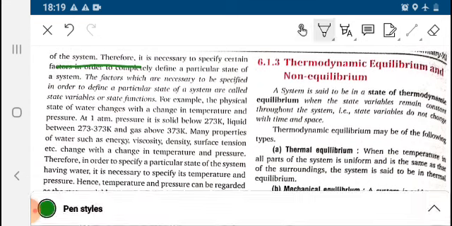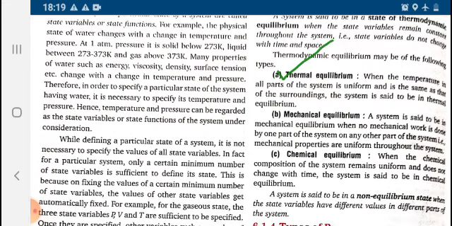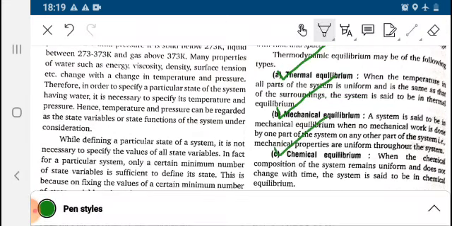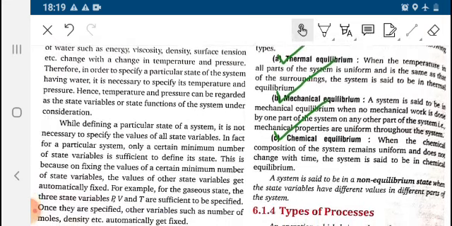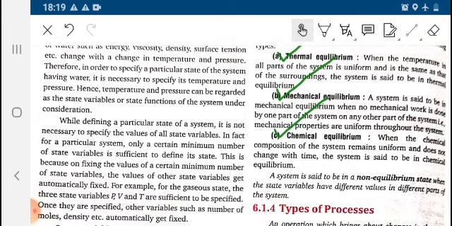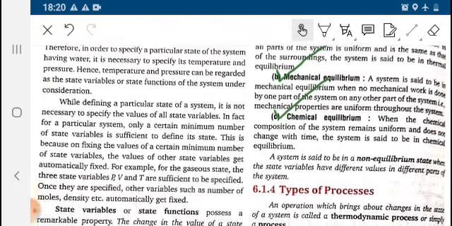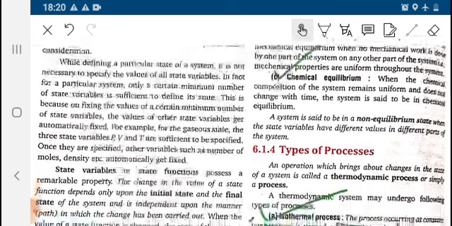Thermodynamic equilibrium and non-equilibrium. Various equilibrium processes are there: thermal equilibrium, mechanical equilibrium, chemical equilibrium. Equilibrium is balanced, which we have already studied in the chapter on equilibrium process. In thermal equilibrium, what will be constant? Temperature will be constant. Whereas in mechanical, no work will be done. And in chemical equilibrium, composition of the reaction will be uniform. So these are the 1 mark definitions which are asked very frequently in the exam.